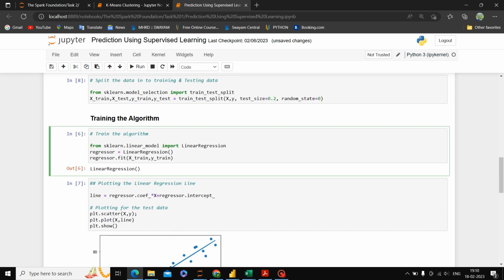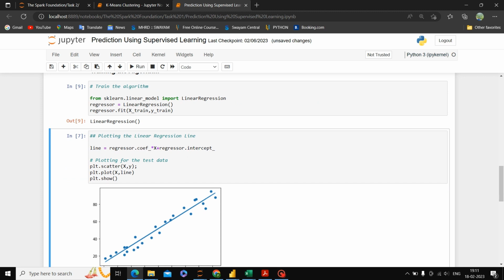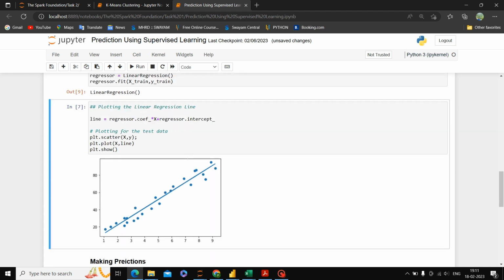Okay, the next thing is to train the algorithm. We have imported LinearRegression from the linear_model module of sklearn. Then the regressor is the linear regression. Then the regressor is fit with xtrain and ytrain. So here it is, we have fitted the model. The next thing is plotting the linear regression line.